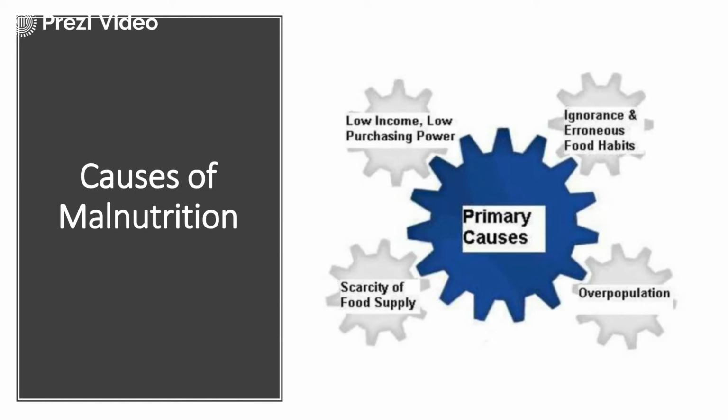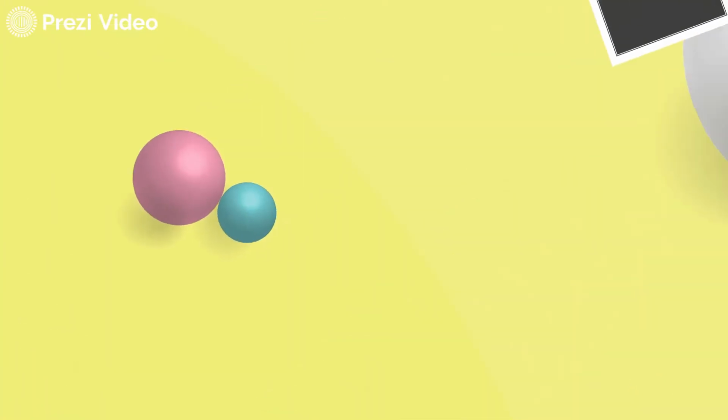Sometimes ignorance and erroneous food habits, the food habits are not proper, like people are taking more junk food and they're not maintaining the adequate balance, then also it results, or scarcity of the food supply or overpopulation. So these are certain causes of malnutrition.